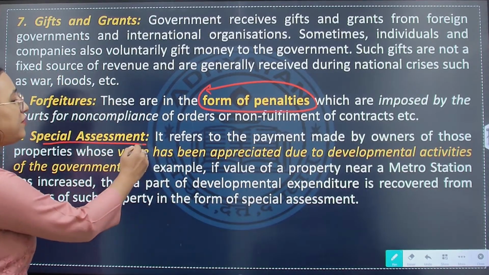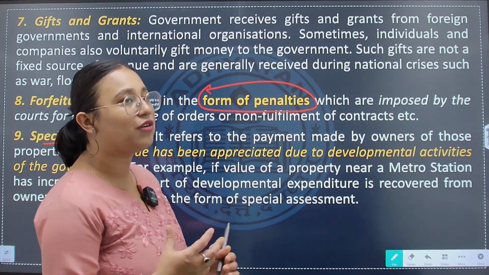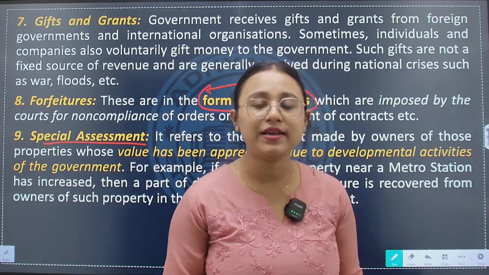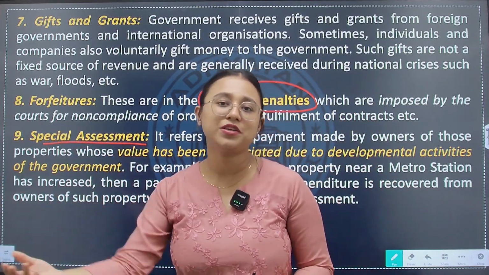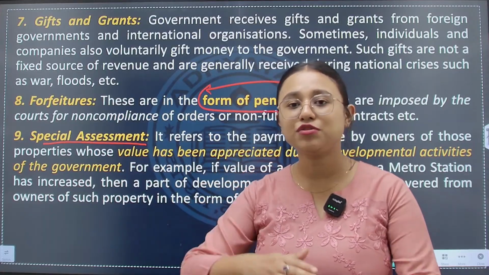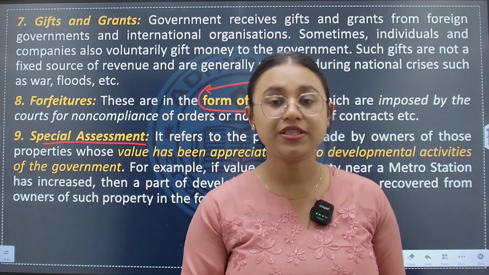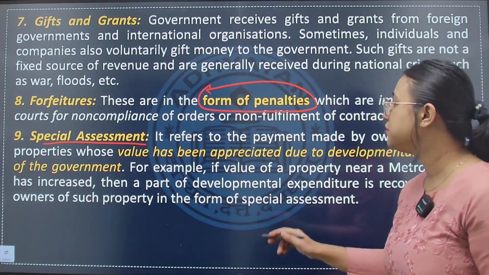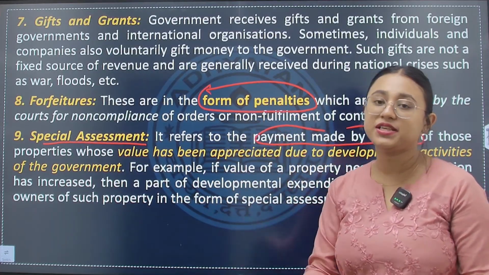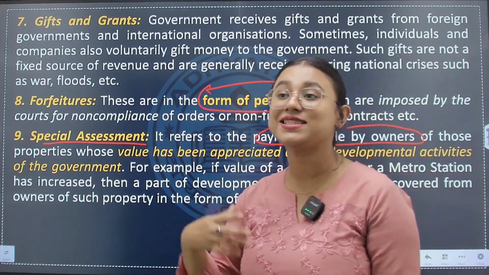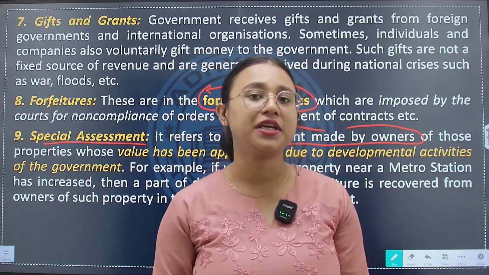Special assessment fee. For example, earlier there was no metro station near the area of your house, and the government has now built a new metro station near your home. So ultimately the value of your property increases. Then a payment has to be made by the owner of those properties whose value has appreciated because of development activities created by the government.